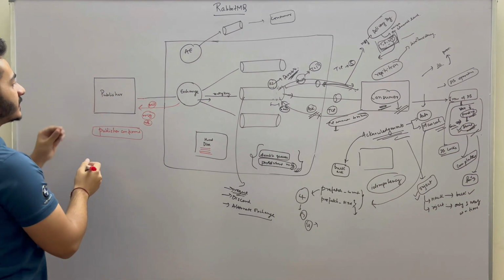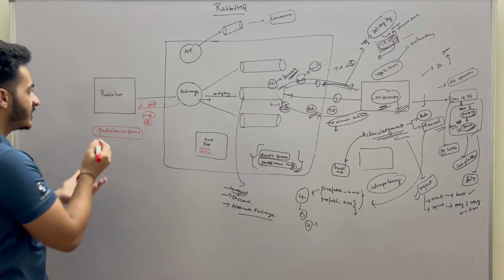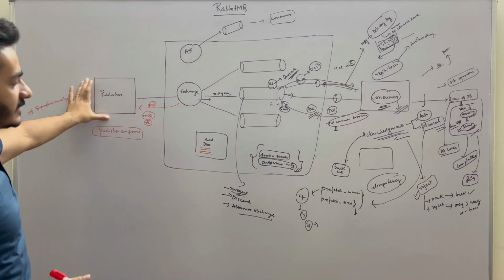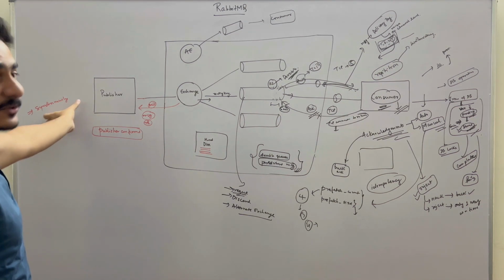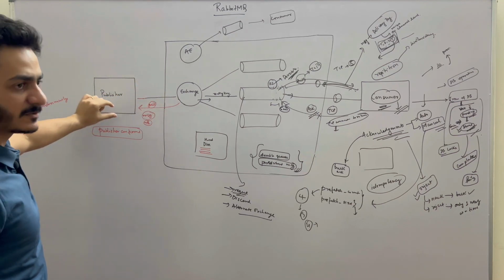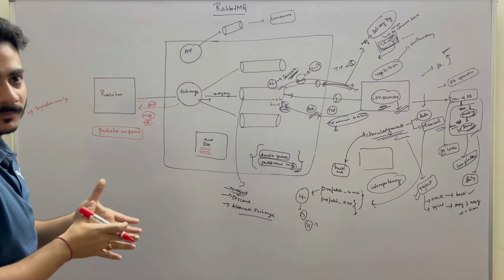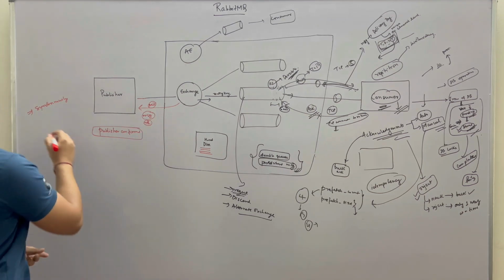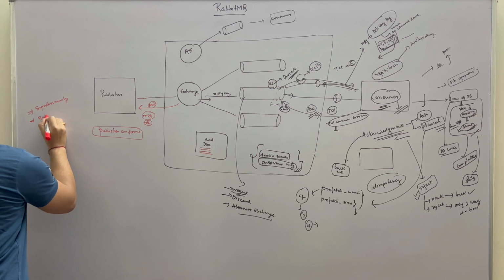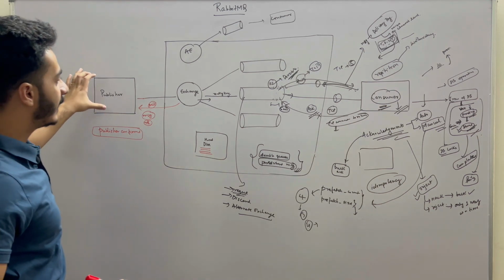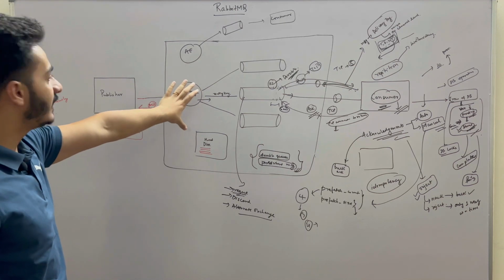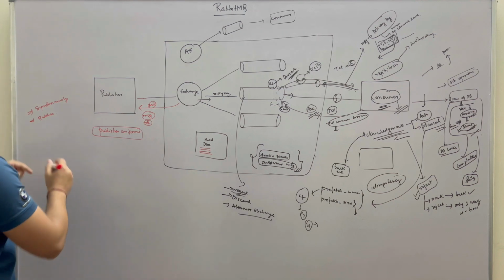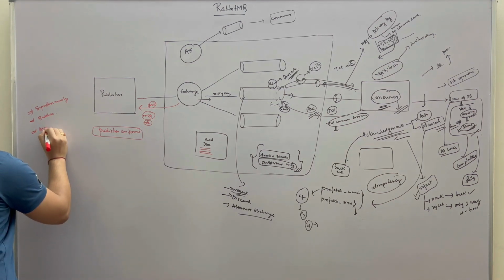The publisher can do this in a synchronous fashion also. Basically, the publisher can set up this publisher confirm completely synchronously, like sending one message and waiting for the acknowledgement. But this will reduce the throughput by a factor of 250, so it will be very slow. If you don't want that, you can do it using batches. You can push like 4 or 5 messages, and then the exchange will send the acknowledgement of those 4 or 5 messages in a single go. That is also possible. One more option is completely asynchronous.